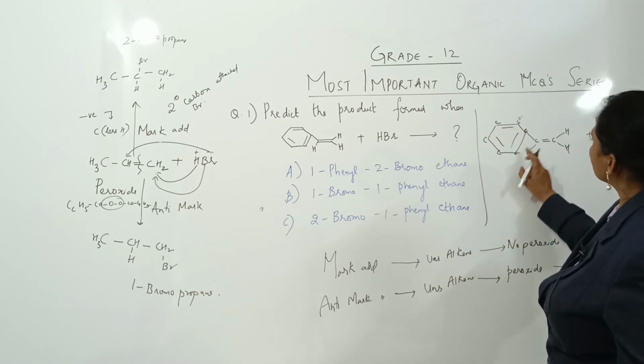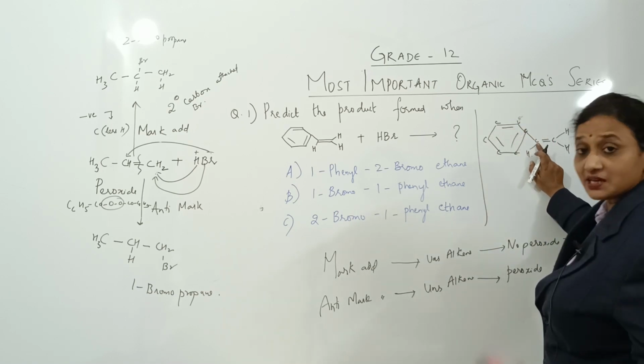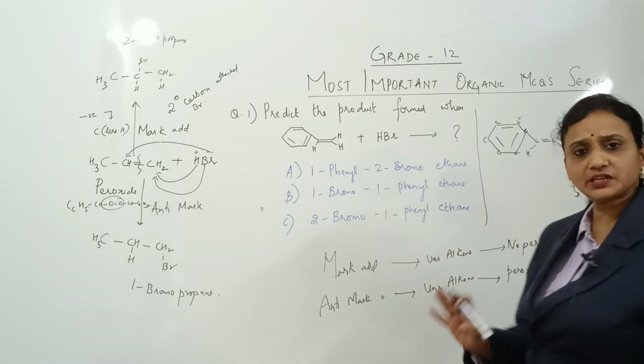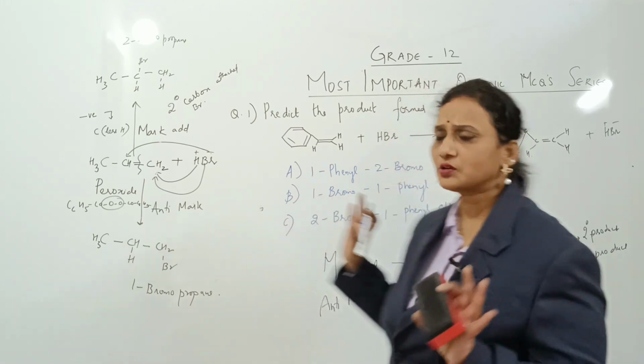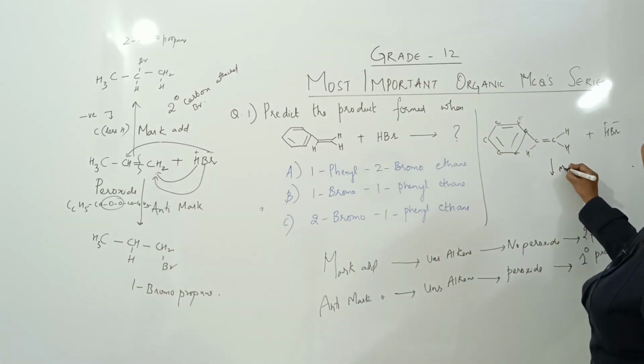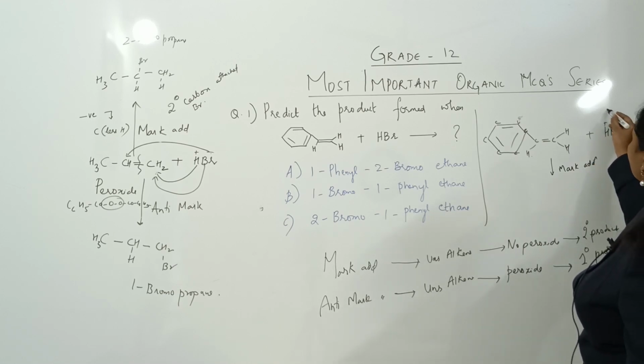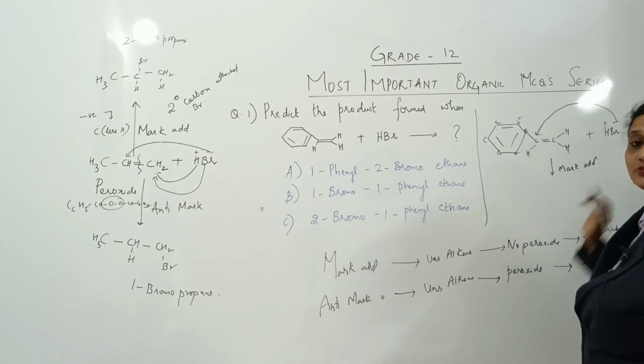Just make carbon. Now see here, we'll think about this. Carbon has 1 hydrogen here. This carbon has 2 hydrogen. Is there any peroxide? There is no peroxide. It is Markovnikov rule. So where will I go and do Markovnikov addition? I am going to take the negative addendum adds to the carbon having less number of hydrogens.